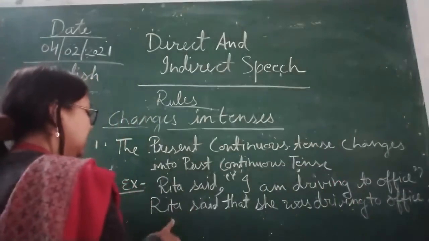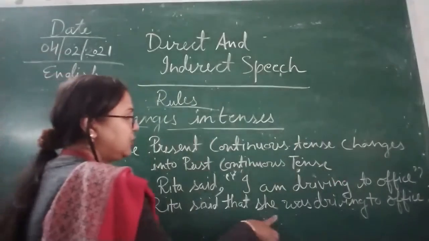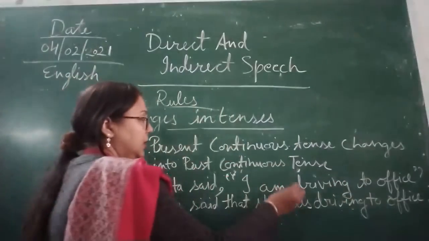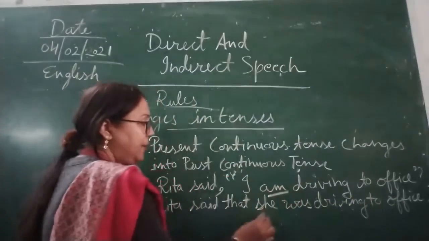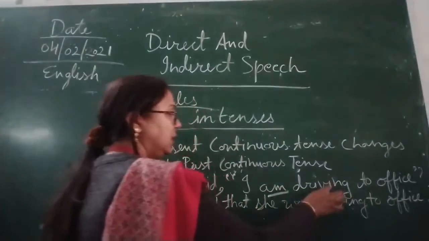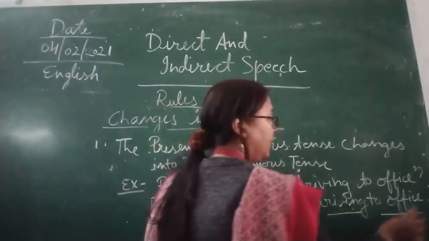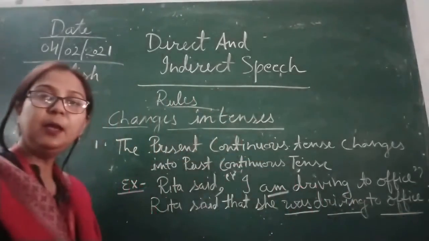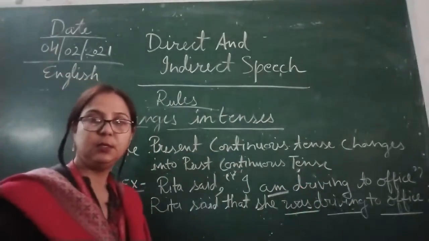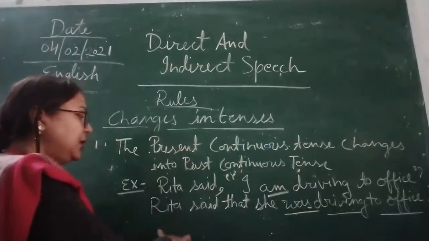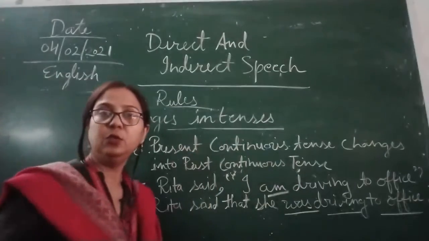You can see: Rita said that she was driving to office. Here, in place of "am", I have written "was". "Driving", the "ing" will remain the same, to office. So it becomes past continuous tense. Rita said, "I am driving to office." Rita said that she was driving to office.